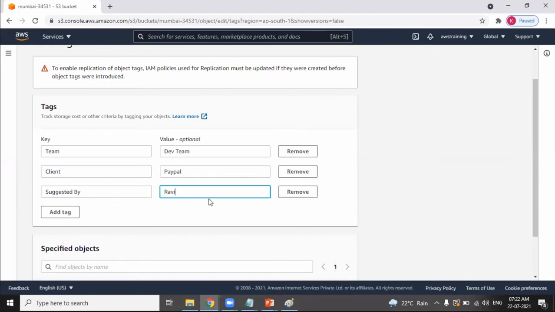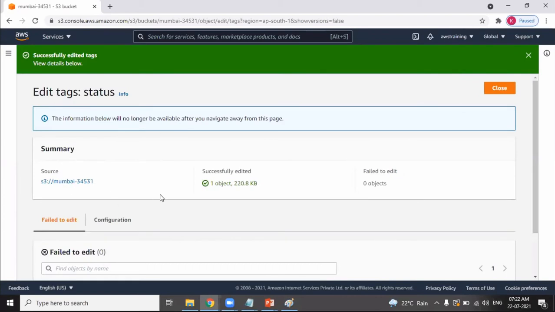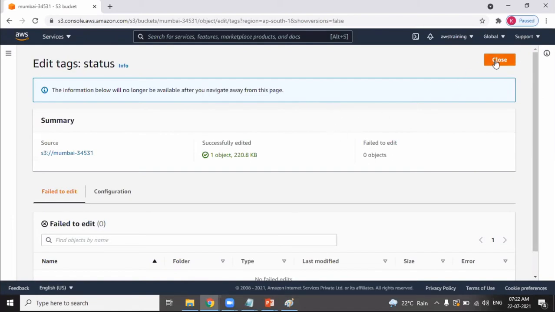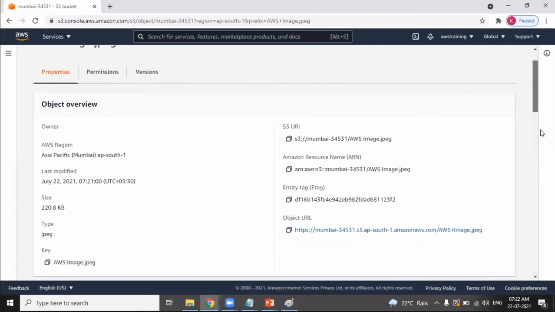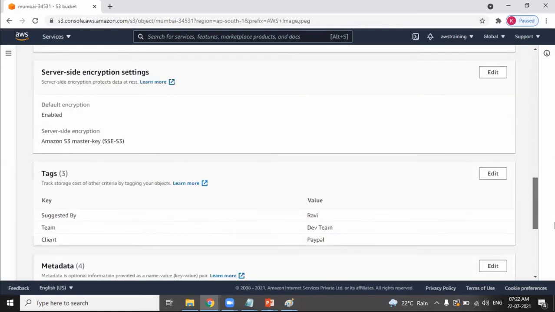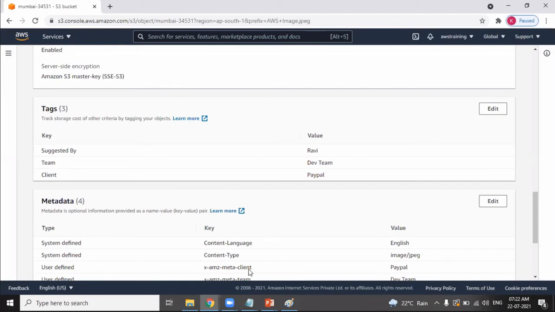As per his suggestions, we are uploading the objects. So like this, you can provide the changes. Successfully edited the tags. So you have added the tags. So both metadata and tags are used to provide more additional information.